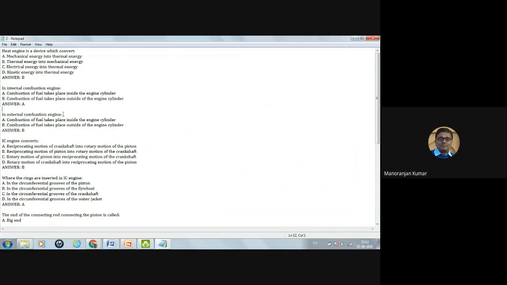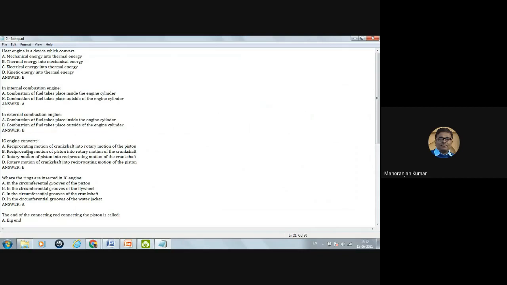In an internal combustion engine, combustion of fuel takes place inside the engine cylinder. If combustion of fuel takes place outside the engine cylinder, which type of engine is this? External combustion means combustion takes place outside the engine cylinder. So the correct option is B.